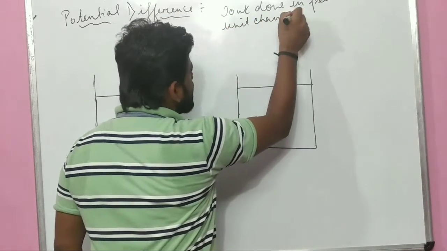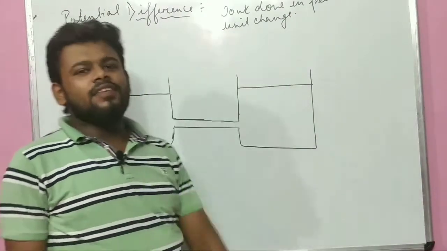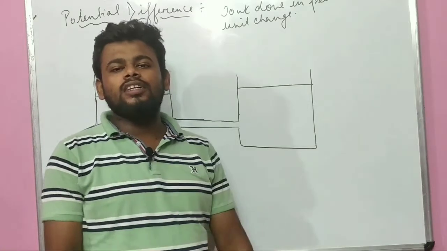Work done per unit charge. That is all about potential difference. Is it clear to you? This is the basic definition. Now, what do you mean by real potential difference?